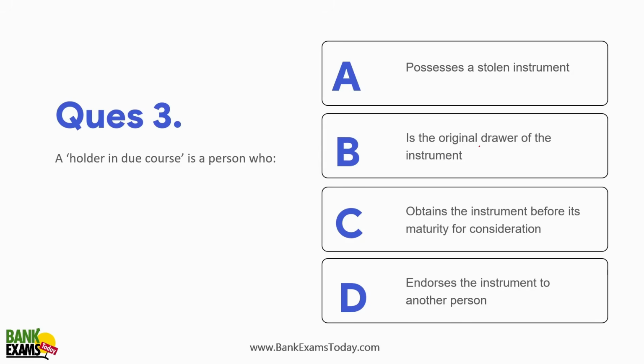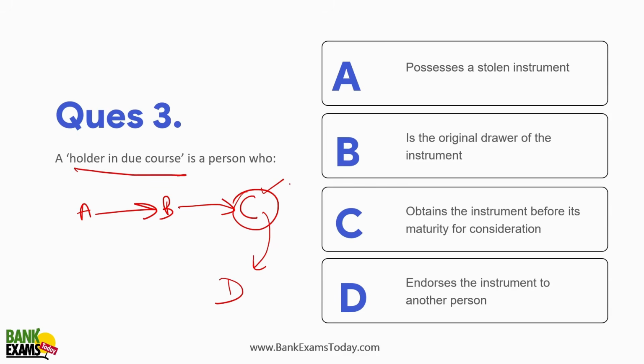Who is a holder in due course? For example, A writes a check to B, right? And B gave that check to C for a consideration. C gave that check to D. So C was a holder in due course, let's say for a period of 5 or 6 days, during which C holds the check. He remains the holder in due course, right? So who is a holder in due course?